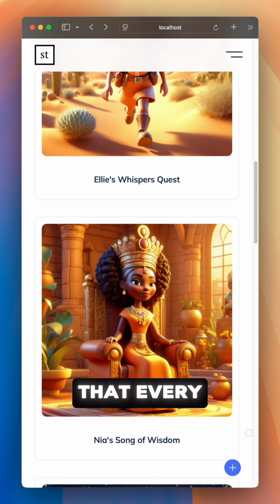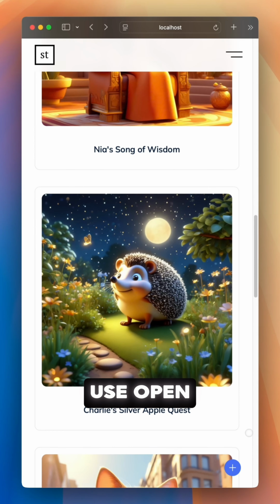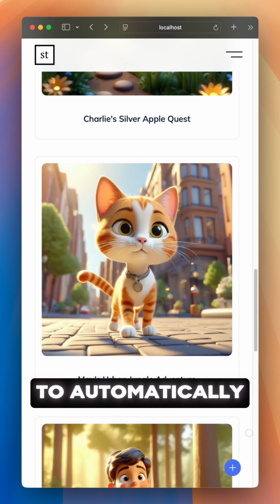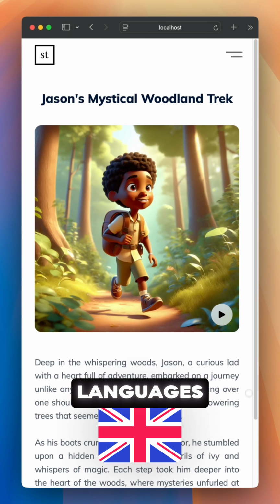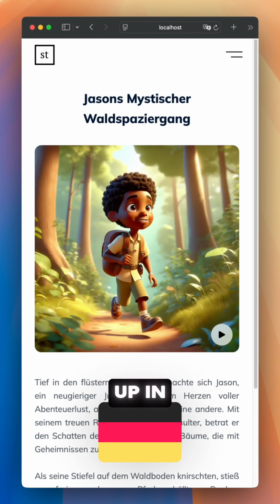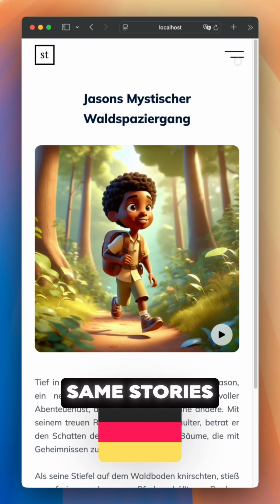Another great feature is that every time a story is generated, I use OpenAI's 4.0 model to automatically translate that story into multiple languages. And this is great for me because I actually grew up in Germany, and this way I can read to my son in German, and my wife can read the same stories to him in English.